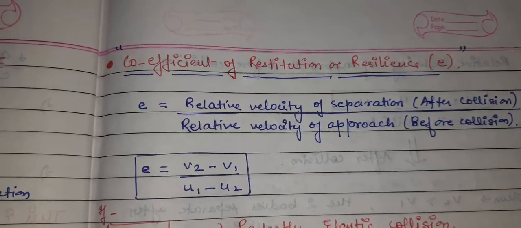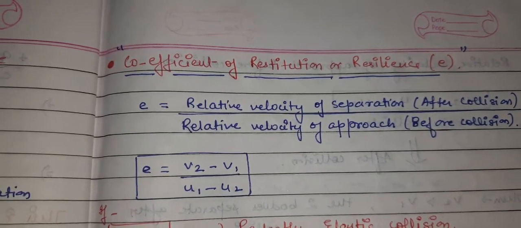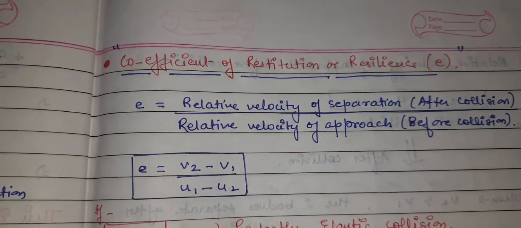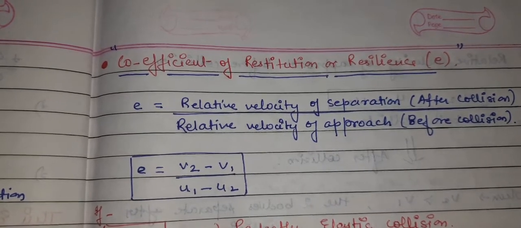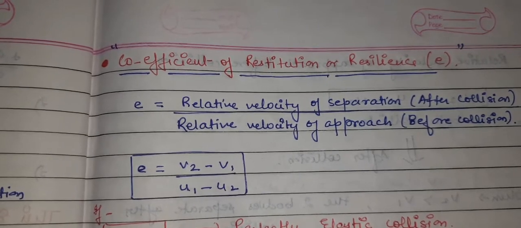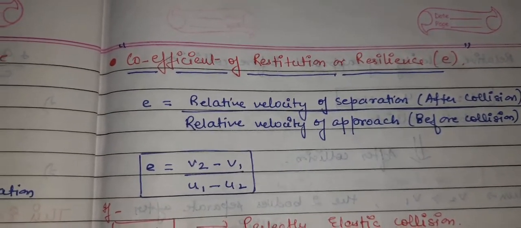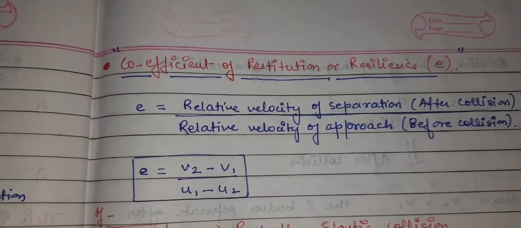What does U1 minus U2 give you? Relative motion-wise, it can be written as U12. How do we read this U12? The relative velocity of the first body with respect to the second body. And after the separation, we have written V2 minus V1, which means the relative velocity of the second body with respect to the first body. So the ratio of these two relative velocities gives you the coefficient of restitution.